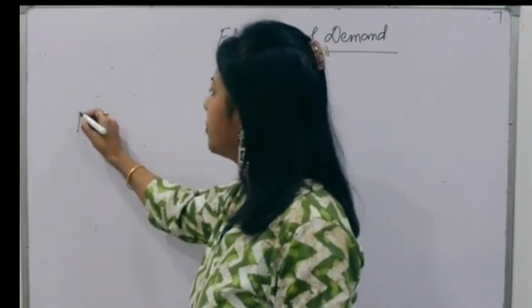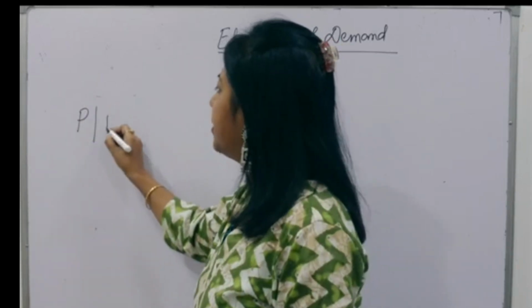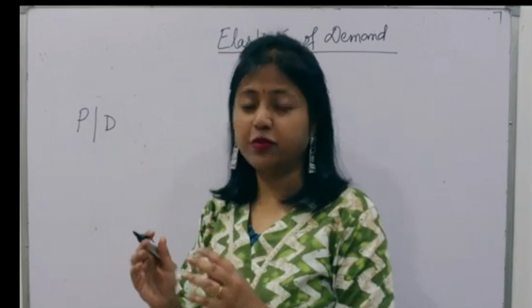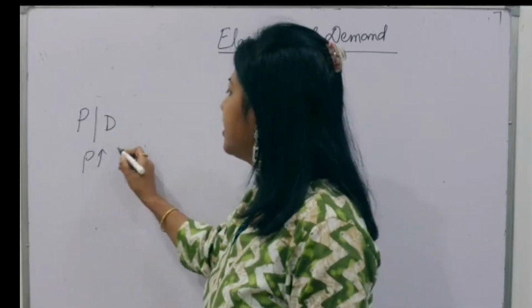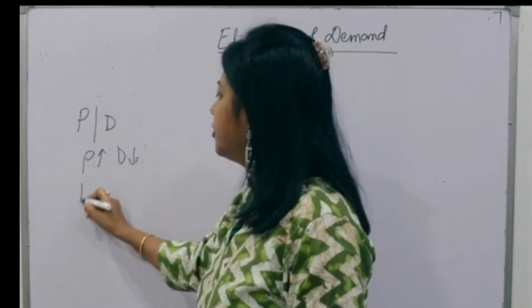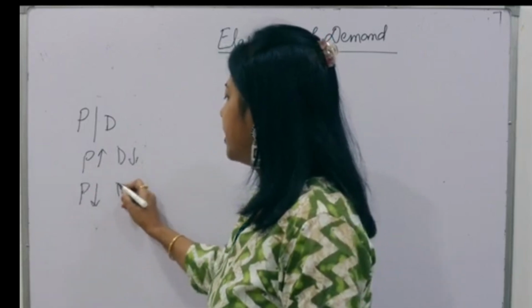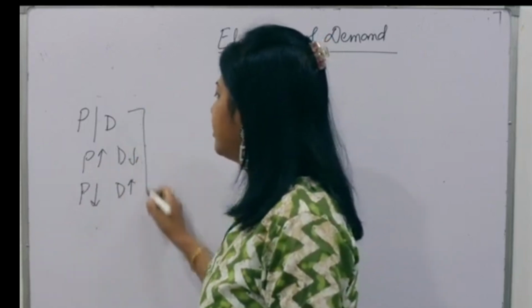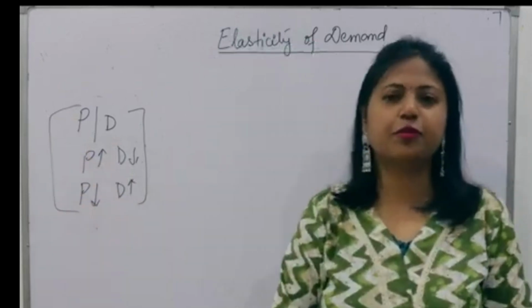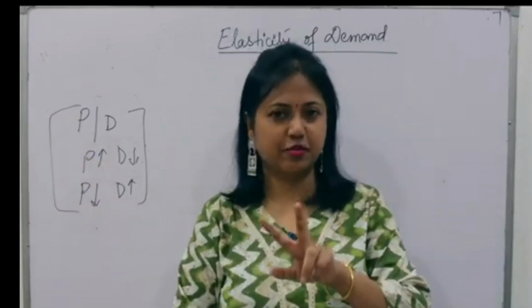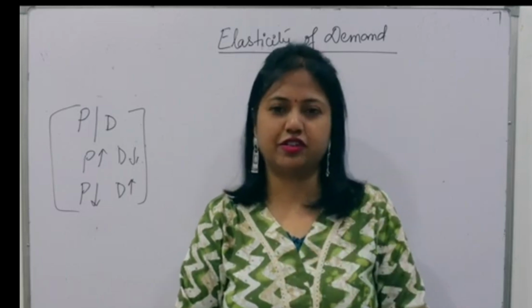You see, we all know that price and demand have some relationship. But what is that relationship? We have seen if price increases, demand falls, and if the price falls, the demand rises. So this is the relationship that we have already studied in one of the previous lectures. So price and demand have an opposite relationship.